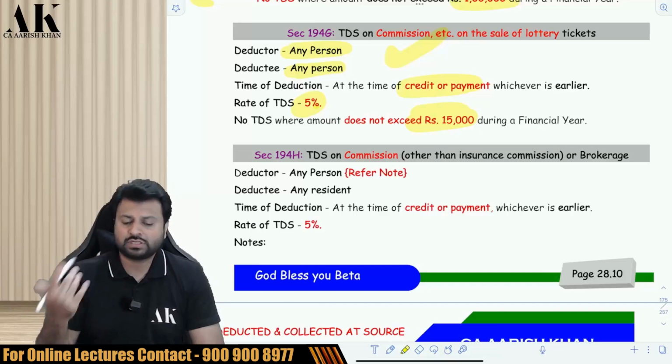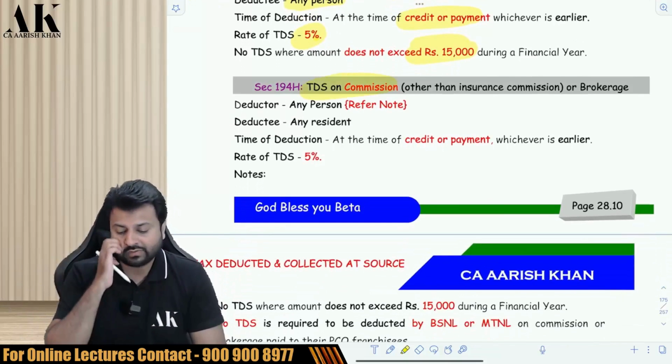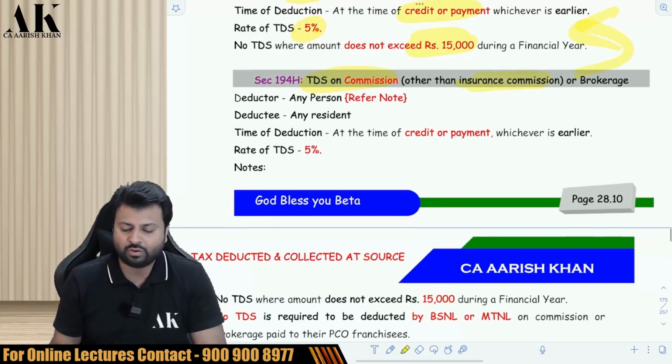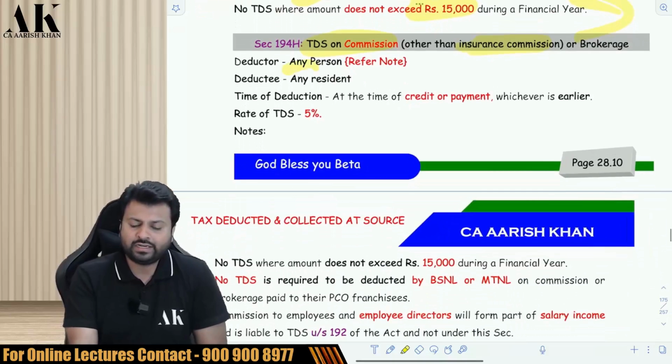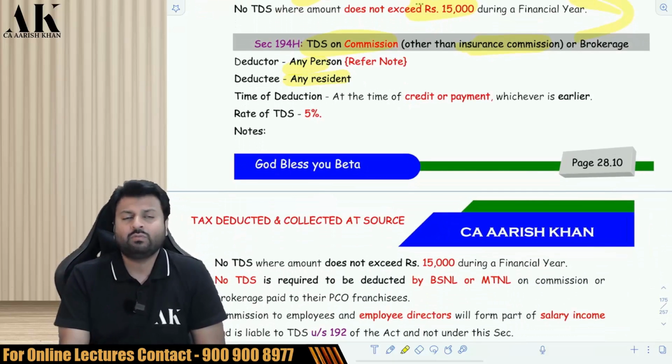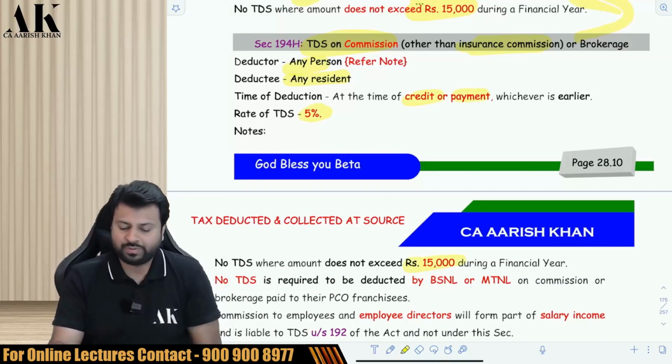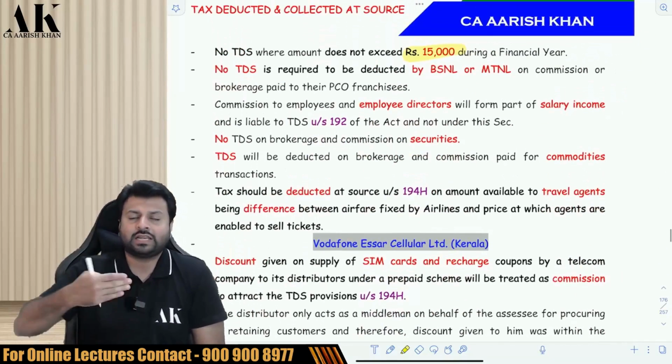What about other commissions and brokerage? Other commissions and brokerage will come under 194H, other than insurance commission, because insurance commission is already covered in 194D. Who will deduct TDS? Any person. Who is the deductee? Resident. What is the timing? Credit or payment. What is the rate? 5%. What is the threshold? 15,000 rupees. Now there are some specific points which I'll address one by one.